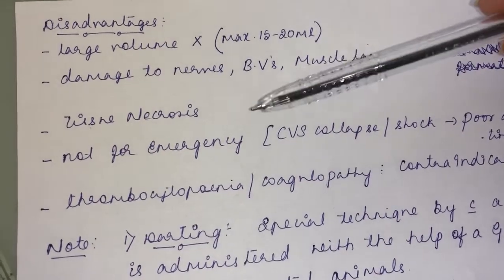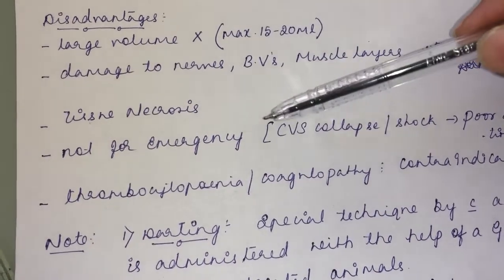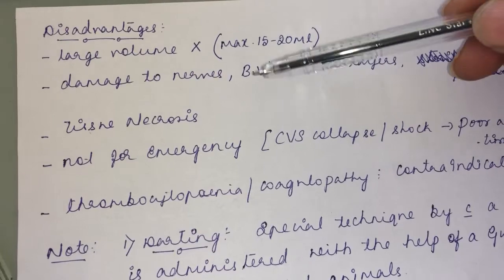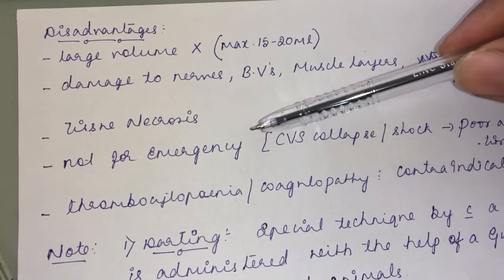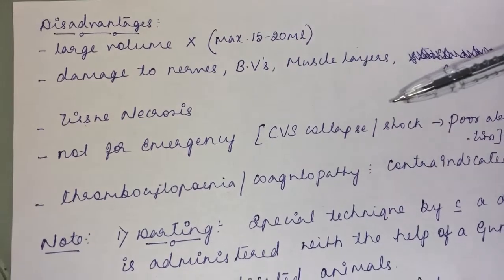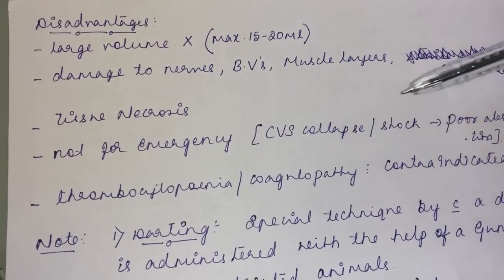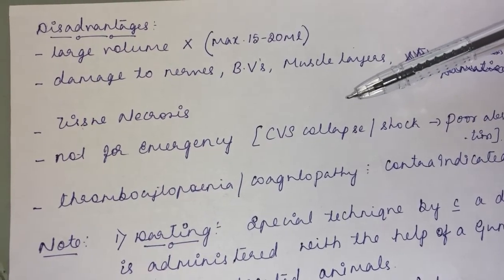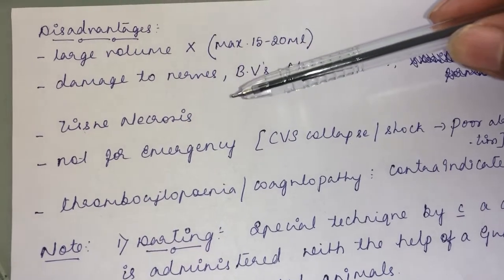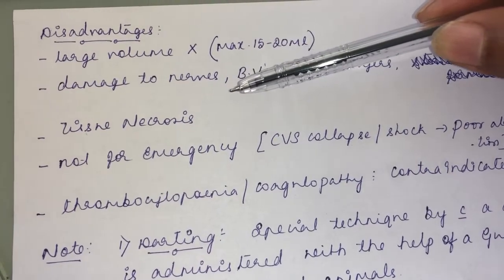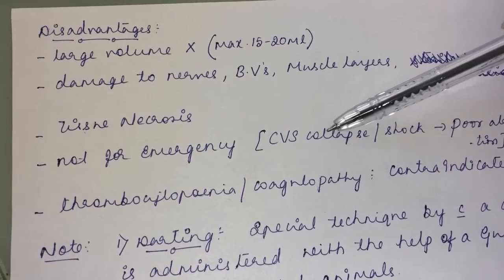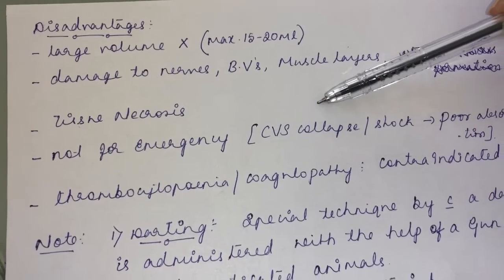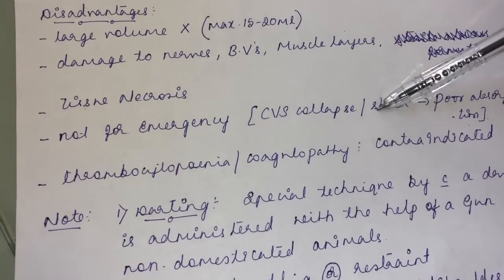And it is not a route for emergency. See, when you compare it with the intravenous route, it has a more rapid onset of action than the oral route and subcutaneous route, but for an acute condition, the intravenous route is the preferred choice, not the intramuscular. If a patient is suffering from cardiovascular collapse or shock, the amount of fluid reaching the blood vessel will be less, since the absorption of drug from the intramuscular route depends upon its absorption into the blood vessel. So in shock or cardiovascular collapse, the absorption of drug from the intramuscular route might get compromised. Poor absorption will be there in such cases.